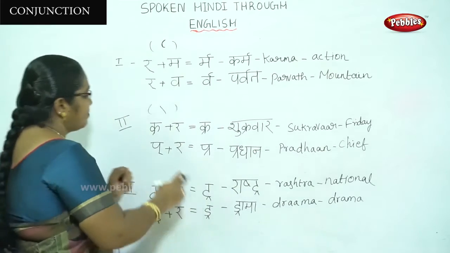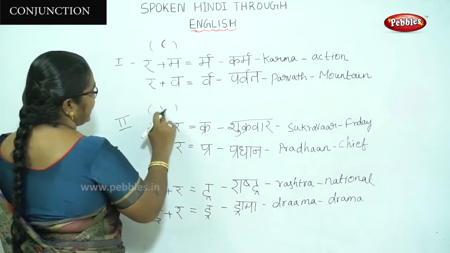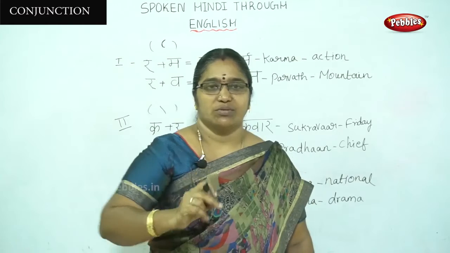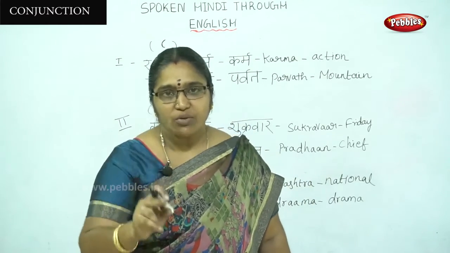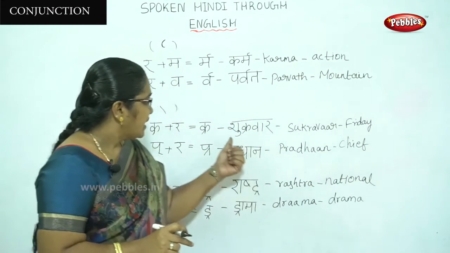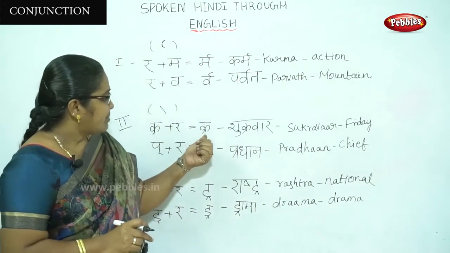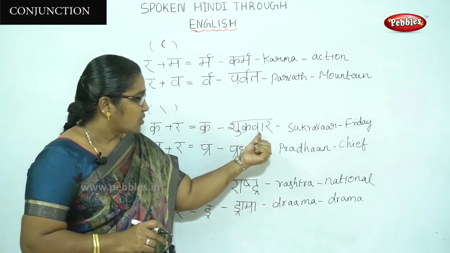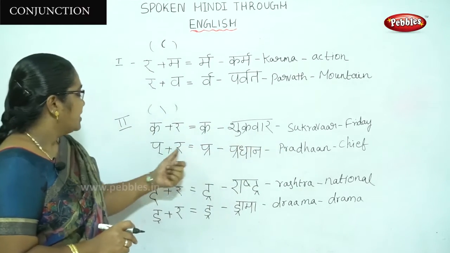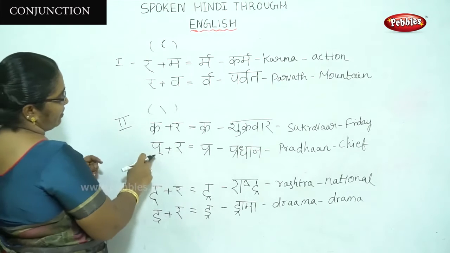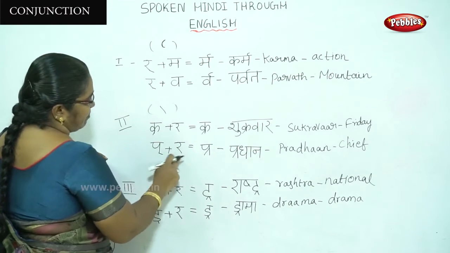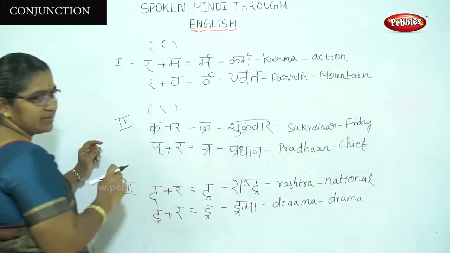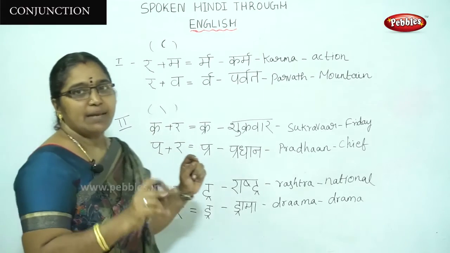"Ikra". The symbol of this is a light slant line below the letter. A slant line below the letter becomes "kra". So "sukravar", Friday. Okay, let us see another combination. "Ip" plus "ra". "Ip" plus "ra" means "pra".